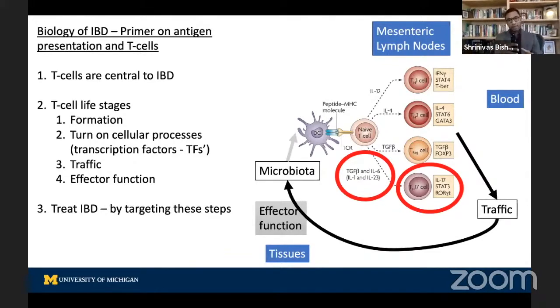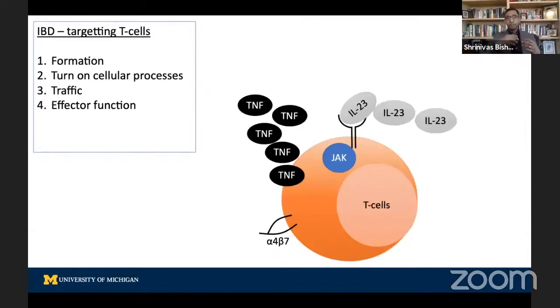In this simple diagram, they're going to traffic out of the lymph nodes, go to the blood, go into the tissue, and basically clean up the microbiota that are not supposed to be there. So in this very rough and simple sense, we treat IBD by simply targeting these steps. Okay, so how do we do that? So I'm going to blow it up on T cells.